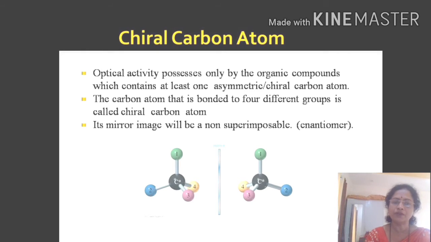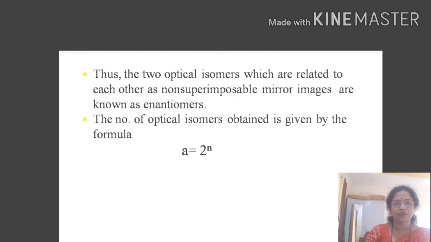Also, there is one more condition that the compounds must have non-superimposable mirror images of each other. Thus, the two optical isomers which are related to each other as non-superimposable mirror images and have asymmetric carbon atoms are called enantiomers.